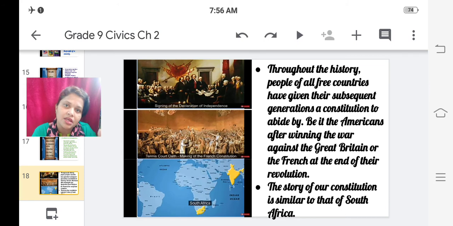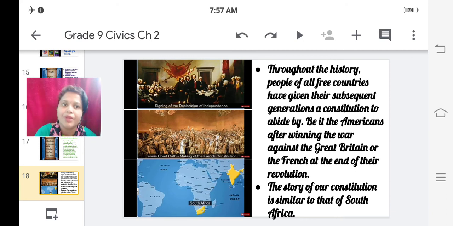If we peep into history, we'll see that any country, say America, say France, or we Indians also, or India also, the people who were responsible for building the constitution have given us the constitution which we are currently following, which we abide by.